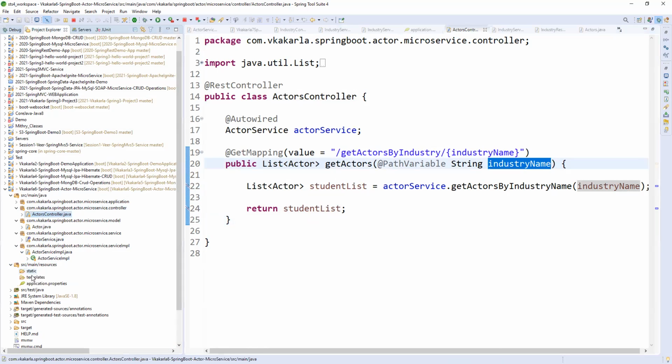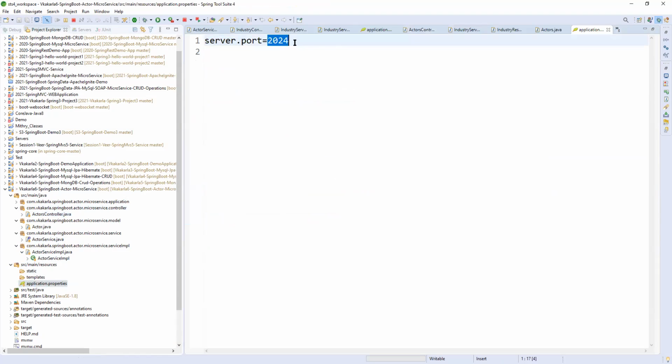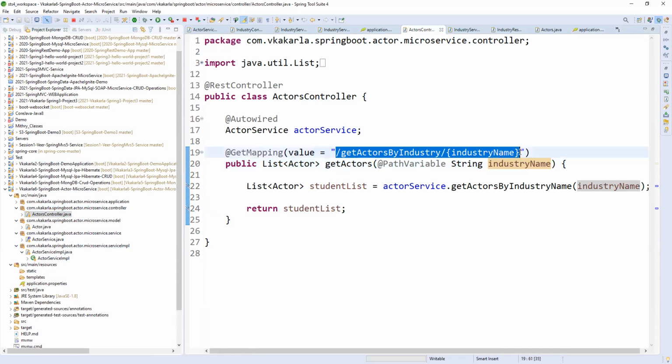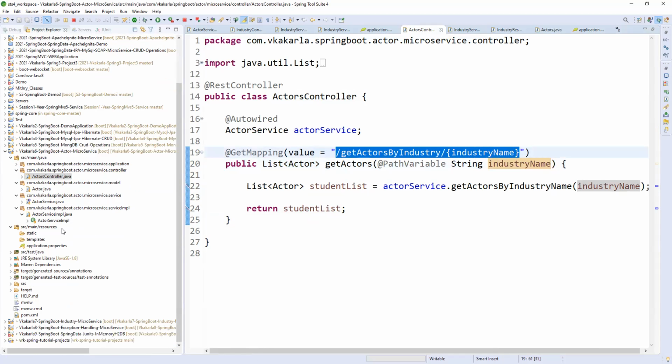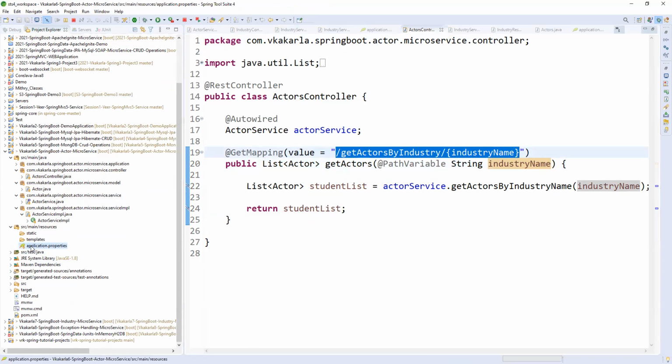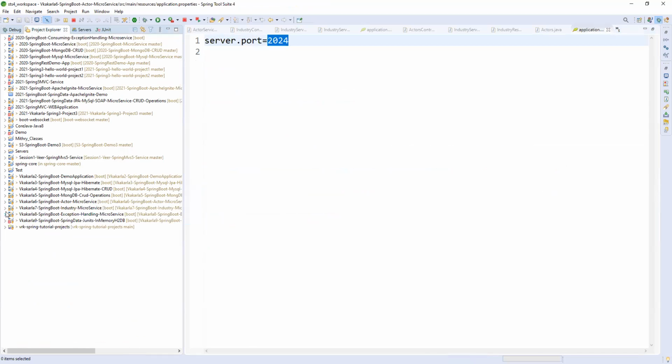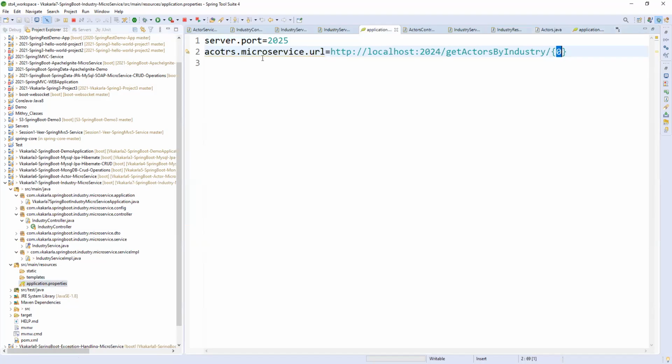What is the service port number? The service port number is 2024. And what is this URL service? This is the URL of the service. The same thing I configured in the industry service application.properties. Can you come there? Yeah, application.properties. You have given 2024. Okay, fine, I got it. So from this service, we are calling the actor service with the help of REST template. Okay. Somesh, do you have any doubt?